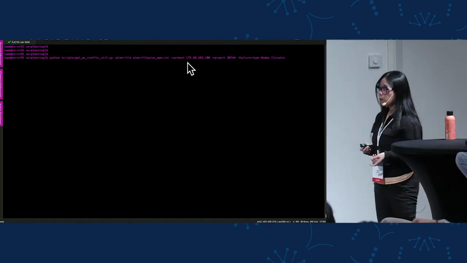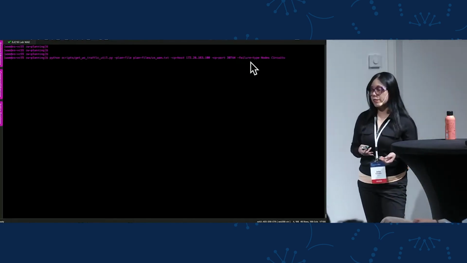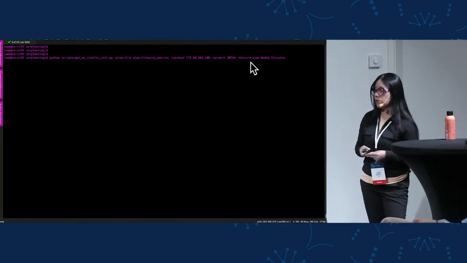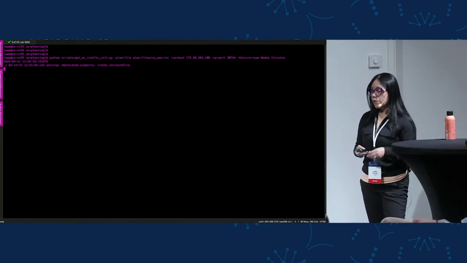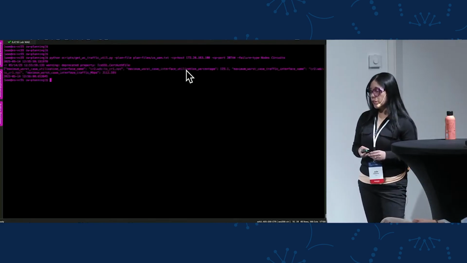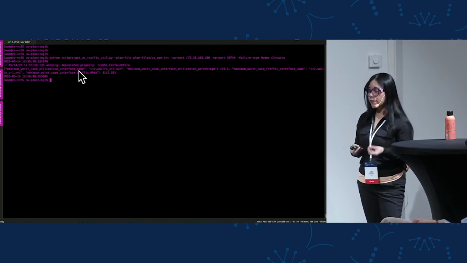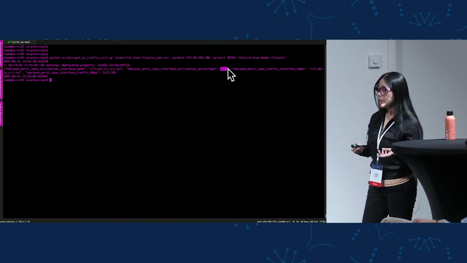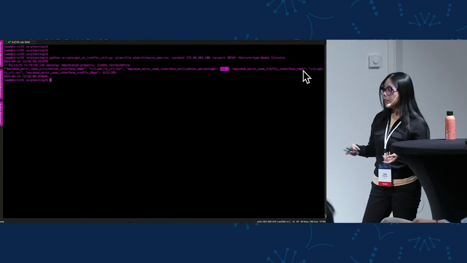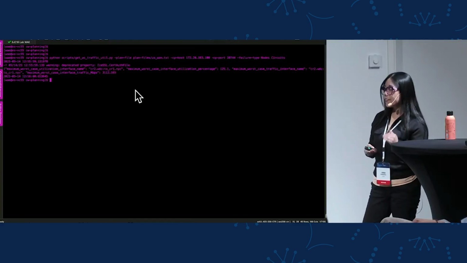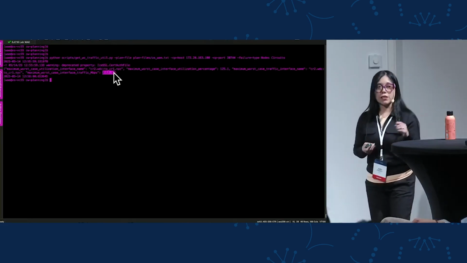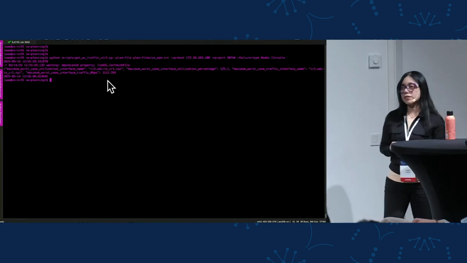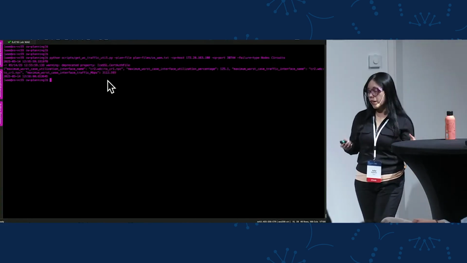In this case, input plan file, Crosswork Planning VM details, and the failure types that I will pass to my simulation analysis tool. So then once executed, it will produce a dictionary with all the attributes that I am interested in: in this case, the interface with the maximum interface utilization, the utilization value, the interface with the highest traffic, and the corresponding traffic value.